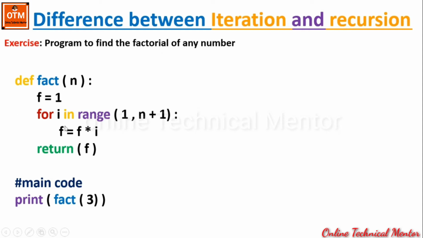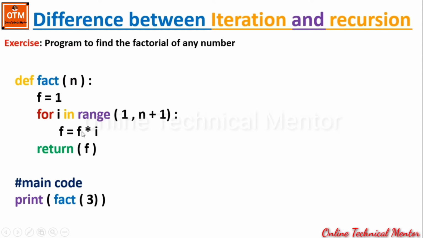So what the for loop is doing: it will be executed from 1 to n plus 1. That means you can say 1 to 4. In other words, you can say that the value of i will range from 1 to 3. Now the initial value of i is 1. By taking i equal to 1, it will enter into the loop. So there is a line f equal to f into i.